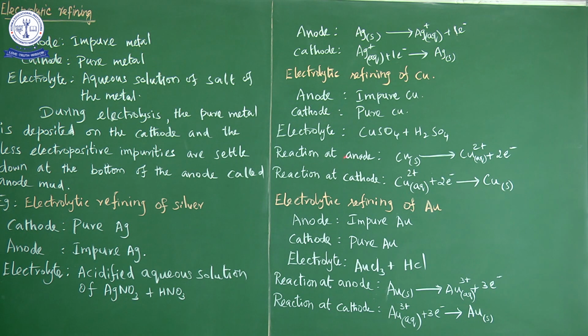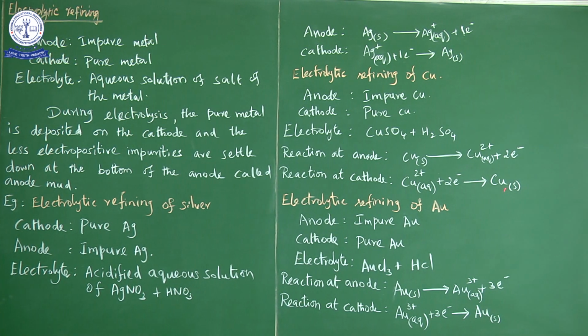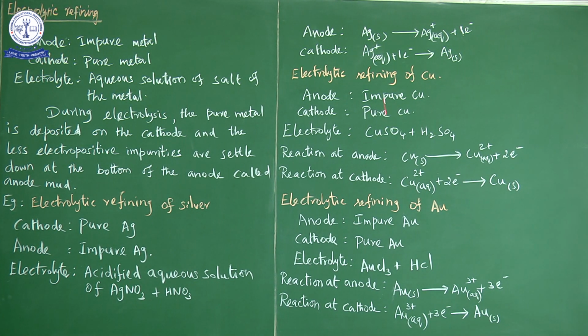So oxidation means loss of electron, it loses electrons. So copper is oxidized to form copper 2+ ion and loses 2 electrons. And the reaction at cathode. So what reaction happens at cathode? Reduction reaction happens. So the copper 2+ ion present in the electrolyte solution gains 2 electrons. So reduction means gain of electron. So the Cu2+ ion gains the 2 electrons produced from the anode and is reduced to form copper metal. Copper metal gets reduced. So this is the electrolytic refining of copper.